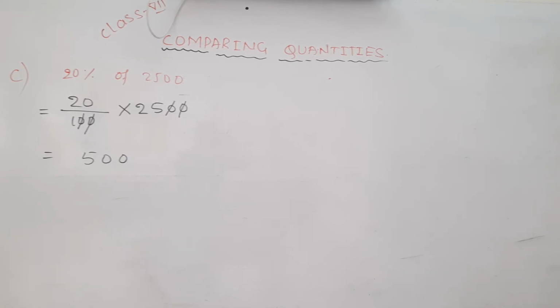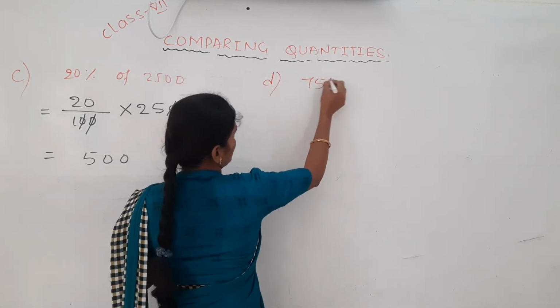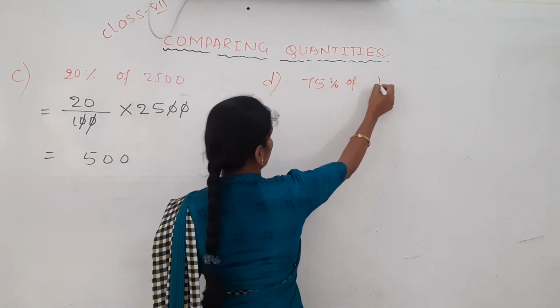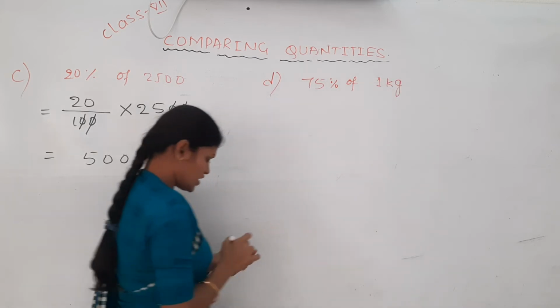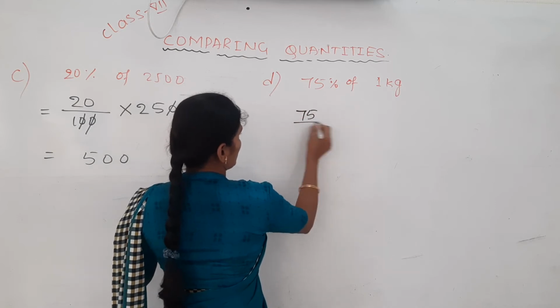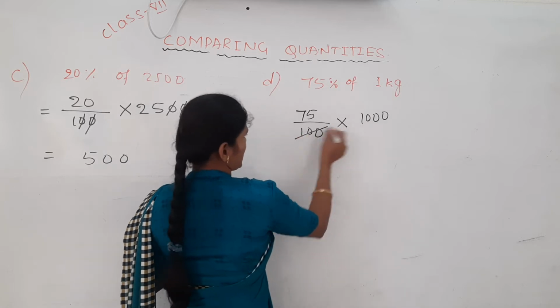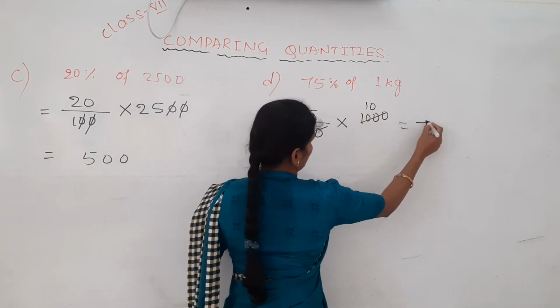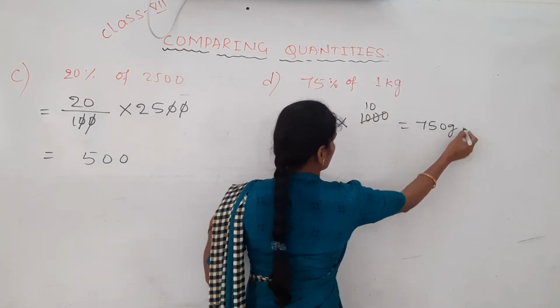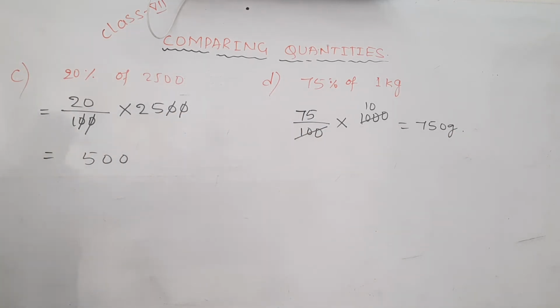In the same way, 75% of 1 kg. In 1 kg how many grams are there? 1000. So 75% of 1000 grams, if you cancel, is 750 grams. Yes or no? 750 grams. Next question.